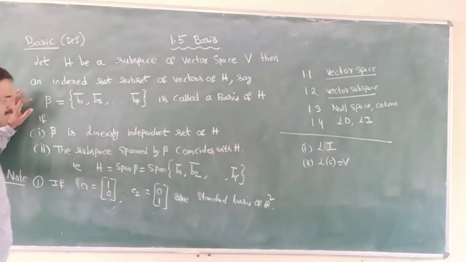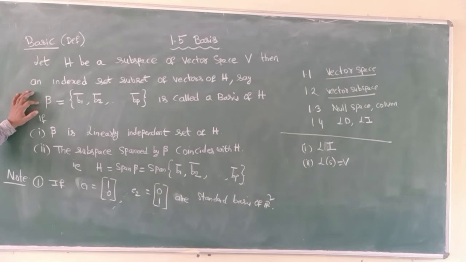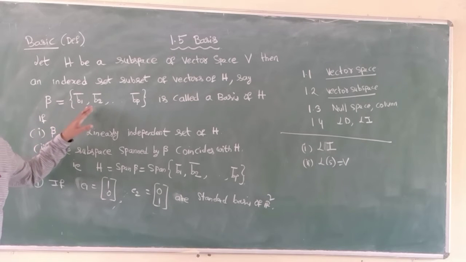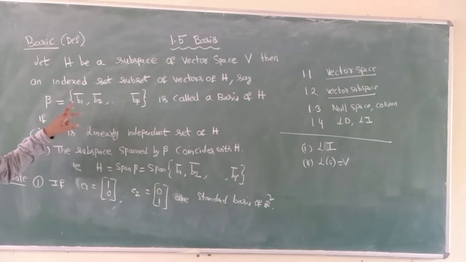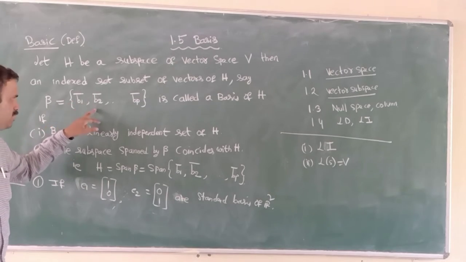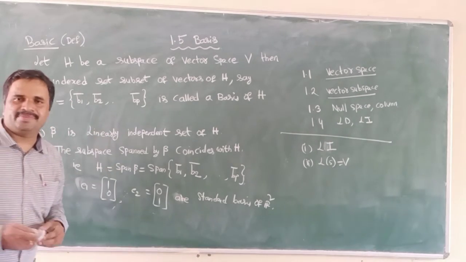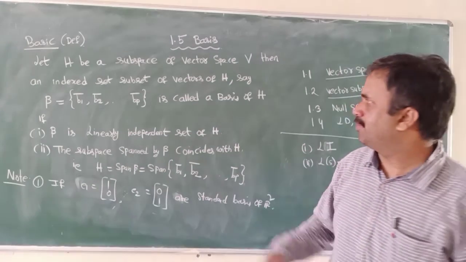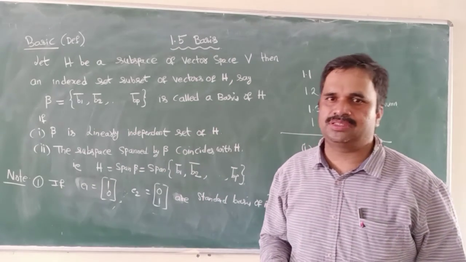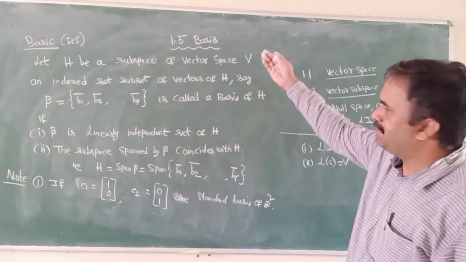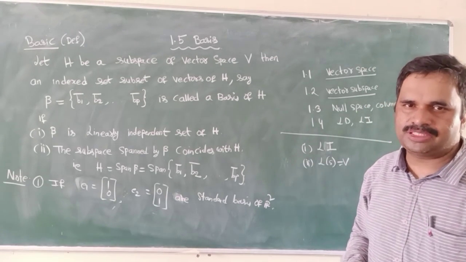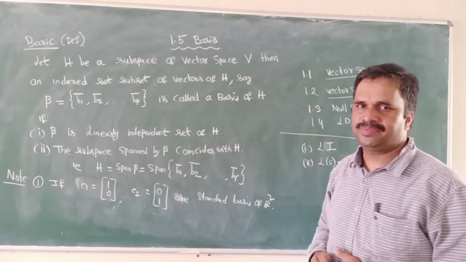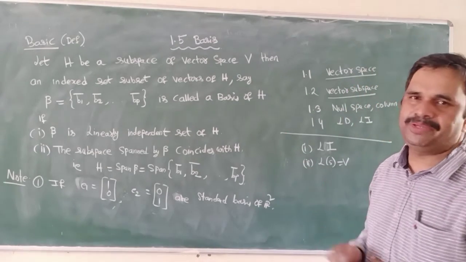So very simple. In order to say the given set of vectors, b1 bar, b2 bar, bp bar, is a basis. Actually, vectors we usually represent with v1, v2, v3, and so on. But here I am representing the vectors with b1, b2 because our topic is basis. We are just changing our notation for vectors in terms of b.